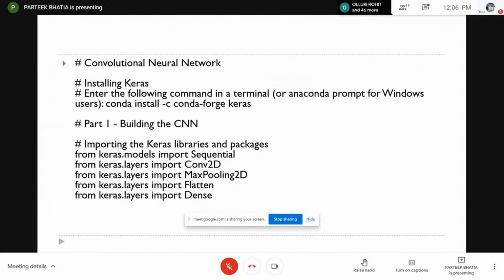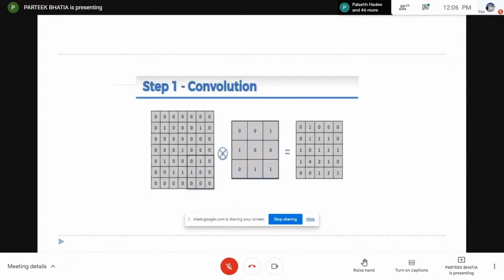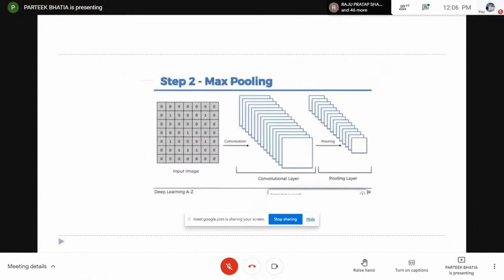For this, we have this code with the use of the Keras library. First of all, we have to import all the classes available in these libraries. Once you import them, first we use the Sequential class to build a classifier object. Then over this classifier object, we use the add method to first add a convolutional layer by specifying input size, number of filters and size of each filter, and applying activation functions.